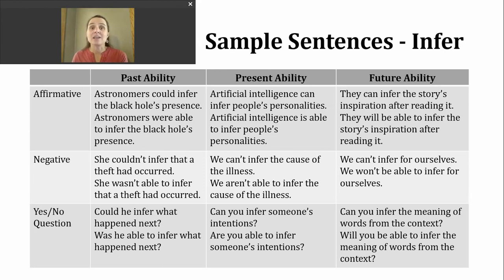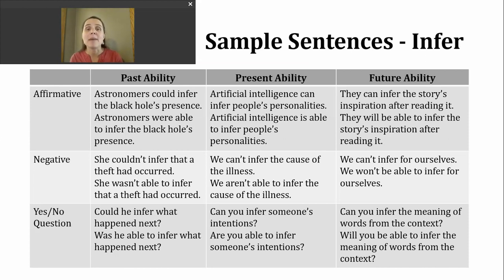If I want to ask a question to determine whether someone was able to infer something, I can use the modal could, start my sentence there, could, then the subject, and then the base verb. Or I can use a past tense form of be, then my subject, able to, and our base verb. Here are two examples. Could he infer what happened next? Was he able to infer what happened next?